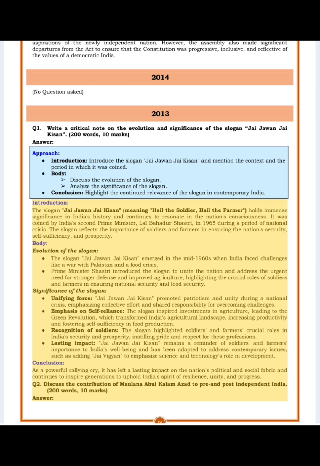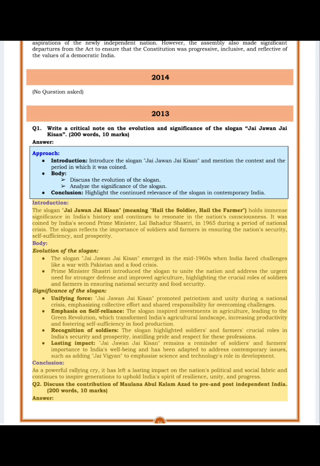Body. Evolution of the slogan. The slogan, Jai Jawan Jai Kisan, emerged in the mid-1960s when India faced challenges like a war with Pakistan and a food crisis. Prime Minister Shastri introduced the slogan to unite the nation and address the urgent need for stronger defense and improved agriculture, highlighting the crucial roles of soldiers and farmers in ensuring national security and food security.